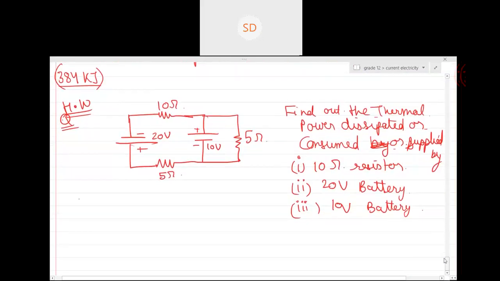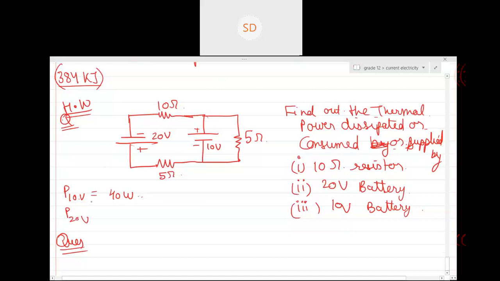Okay, so let's do the next one. The answers: power by the 10-volt battery will be 40 watt, and it will be supplied, I guess. Guys, I'm not aware of the directions over here because I have done it with different methods. So try to do it on your own. I'm just giving you the final answers. Power supplied by the 10-volt battery is this much.